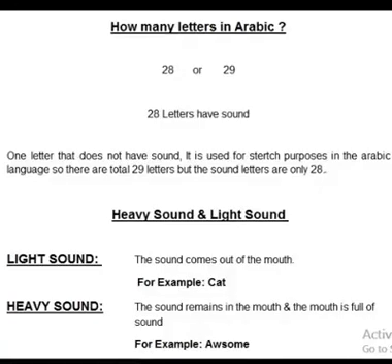Also, you need to understand that there are heavy sounds in the Arabic language and there are light sounds in the Arabic language. What do you mean by heavy sound and light sound? You will see practically as we begin our first lesson, but first thing you need to know is the difference between the heavy sound and the light sound.